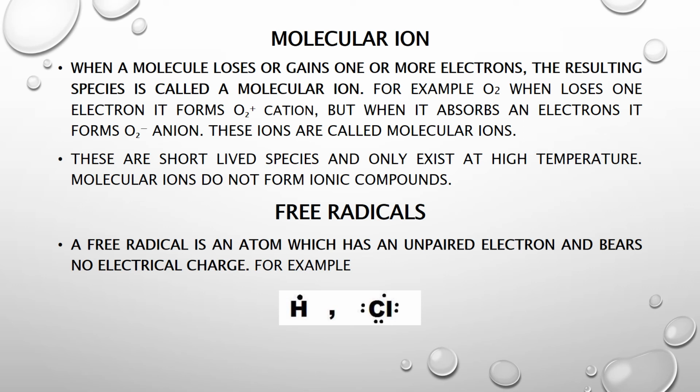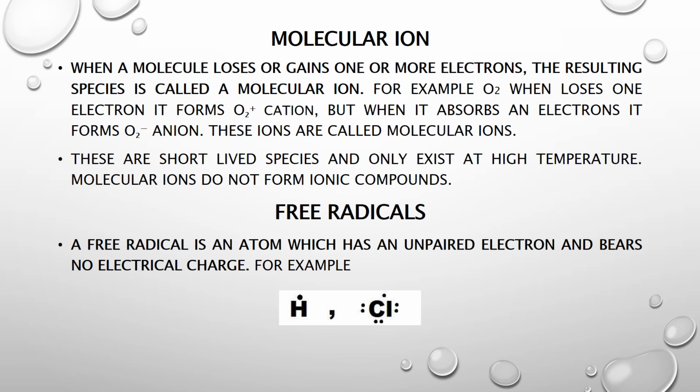In the same way, a molecular ion is formed when a molecule gains or loses an electron. Just like the oxygen molecule O2, when it loses 1 electron, it forms the positive oxide ion. But when it absorbs an electron, it forms the negative oxide ion.